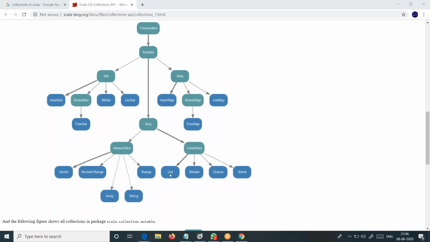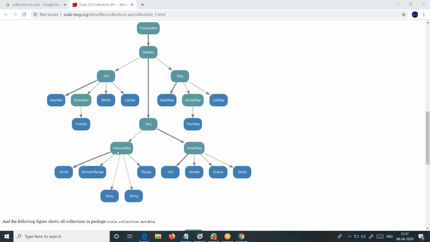That difference you know very well. And coming to indexed sequence, the major differences here are the underlying data structures, the approach of implementation, and when it is best fit.